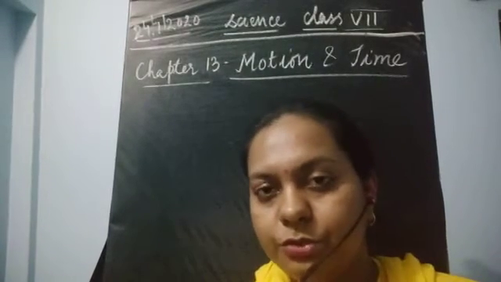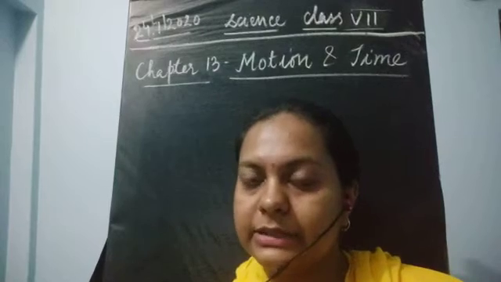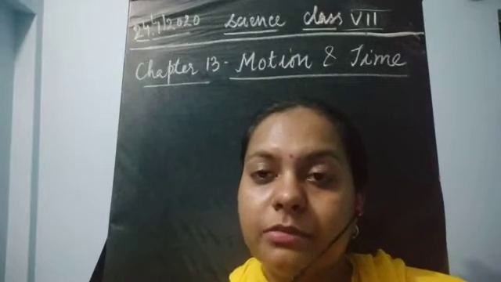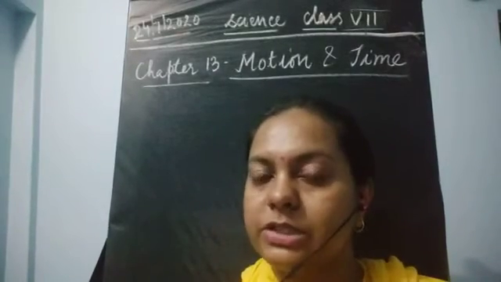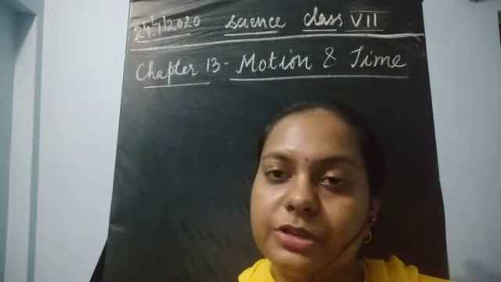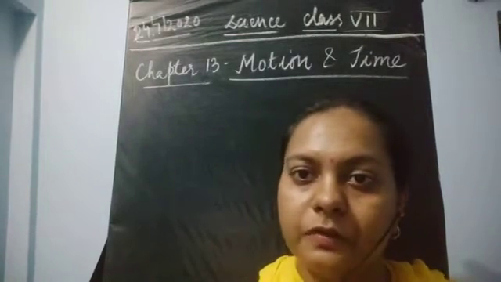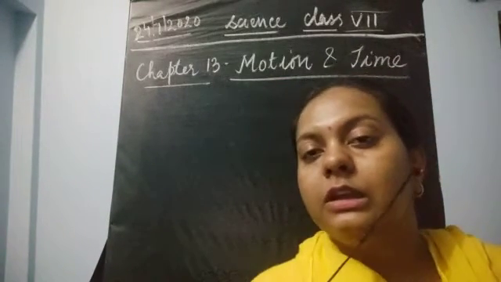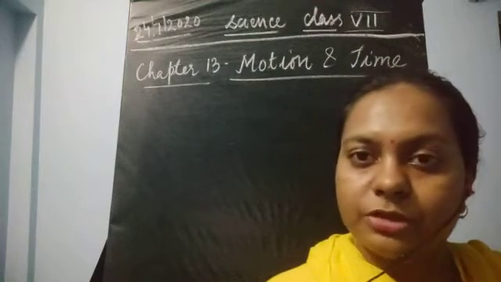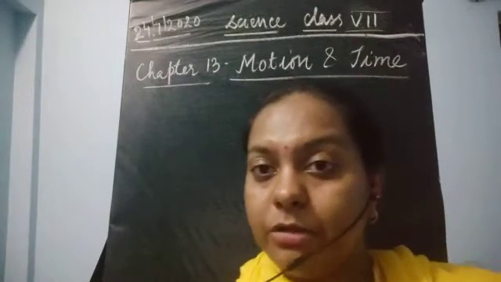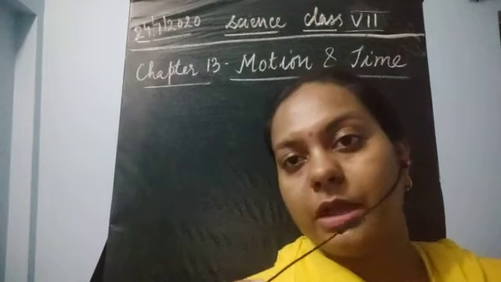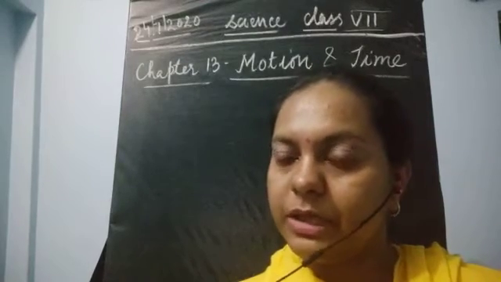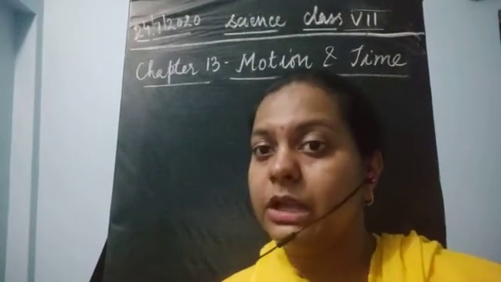Now, if we are comparing two objects, and the speed of one object is less and the other is more, it means the object having the lesser speed is moving in a slow motion, and the object which is traveling in fast motion has more speed than the slow motion object. So that was about how to compare the different types of motion based upon the speed. Okay, next we also calculated the average speed.